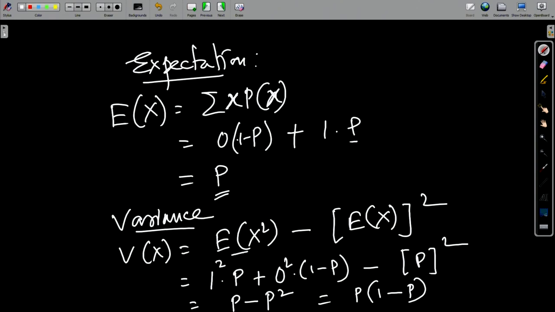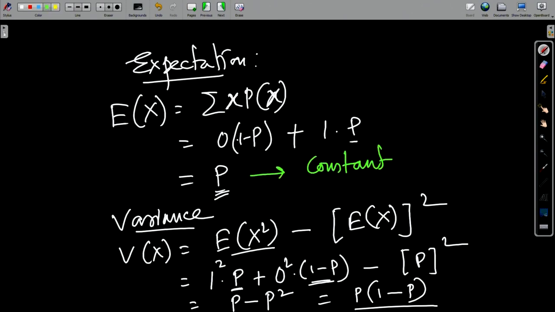What I did here is I simply used the value x square, and the probability remains the same for x square. So, that way I derived the variance. So, this is the expectation and variance for a Bernoulli trial, okay, and this has a very important connotation. The way you see this expectation and variance, the most important thing is they are constant.